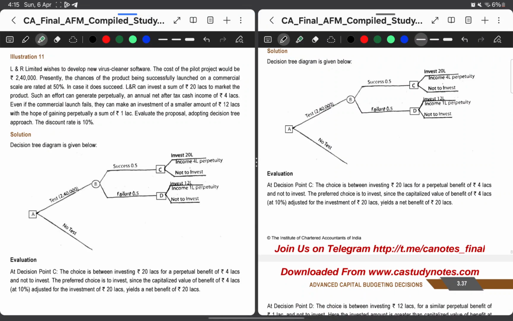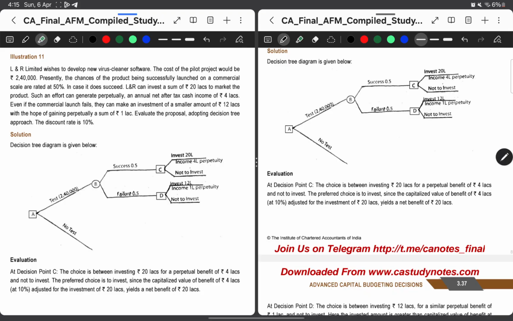Hi CA students, let's revise CA Final AFM Chapter 3 Advanced Capital Budgeting Decisions Illustration 11. So this is a decision tree analysis question. Let's dive into the question.